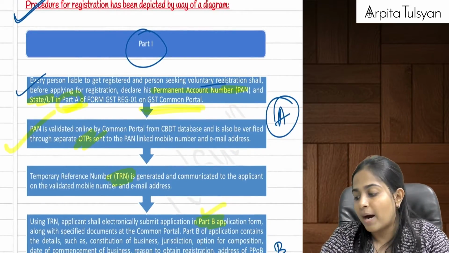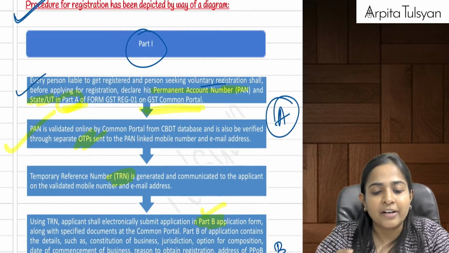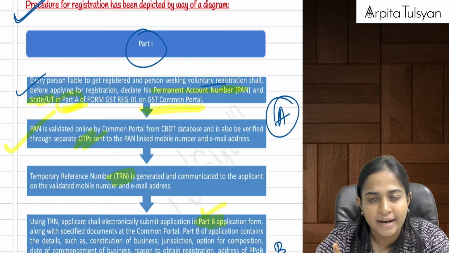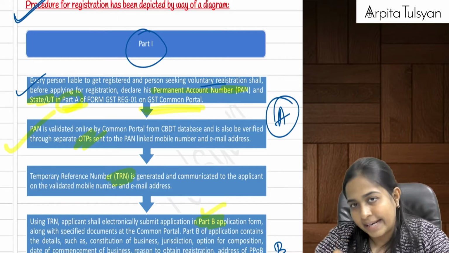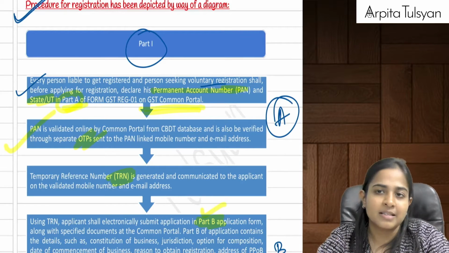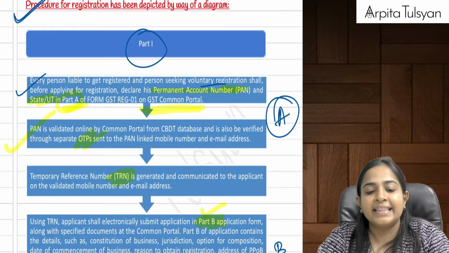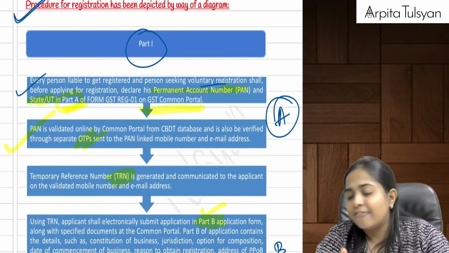And then we started with the procedure. In the procedure, part 1 was ours, part 2 was the department's part. In part 1, first of all, PAN was mandatory. So we are going to put our PAN and the state in part A of that GST REG 01 form, which will get validated from the CBDT website, from the database. Then they will fetch the mobile number and email address, and the OTP will be sent once that is validated.